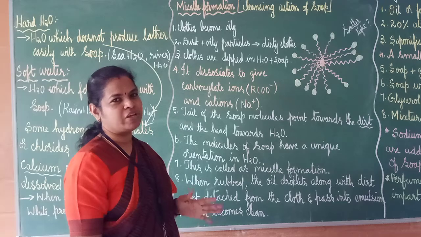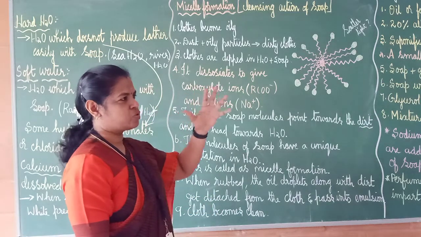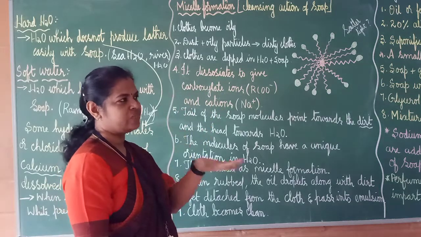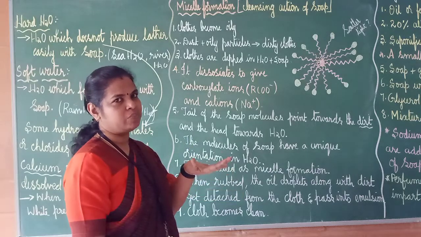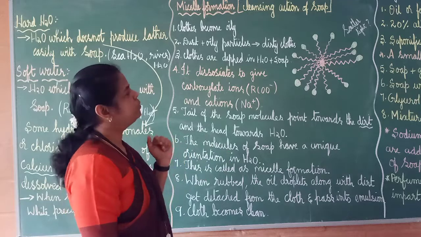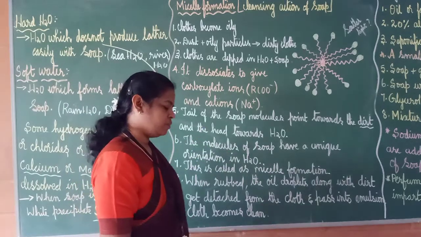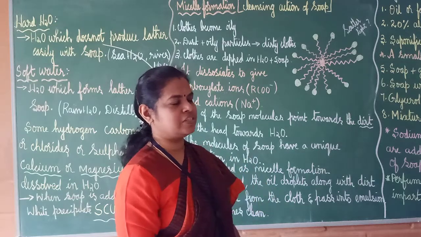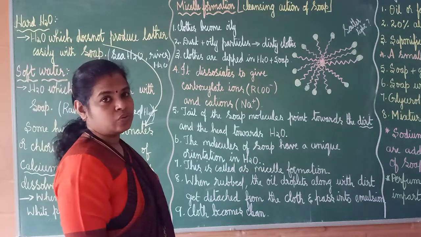The dust present in the atmosphere mixes with the oily particles produced by our body, and clothes become dirty. Now the cloth is dipped in water. In water you have added soap or detergent, whatever it may be. What happens as soon as you add that?